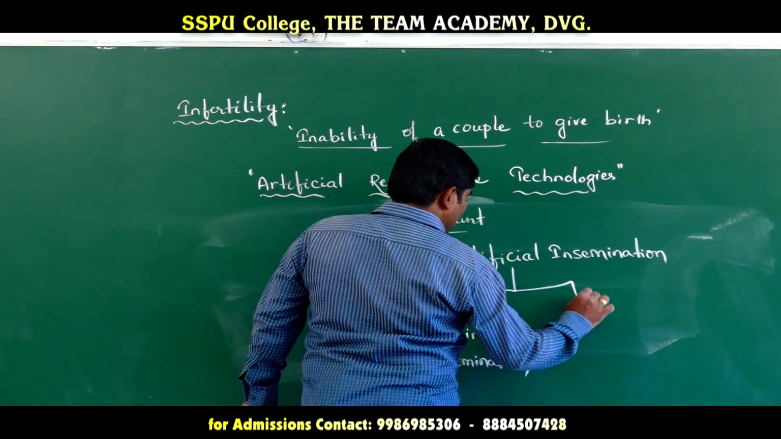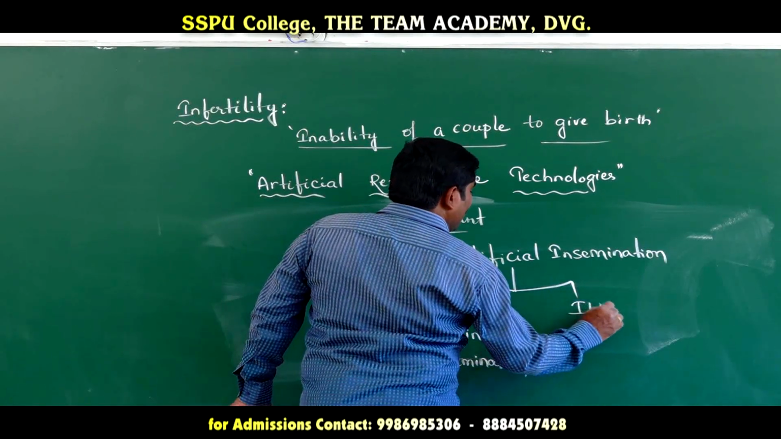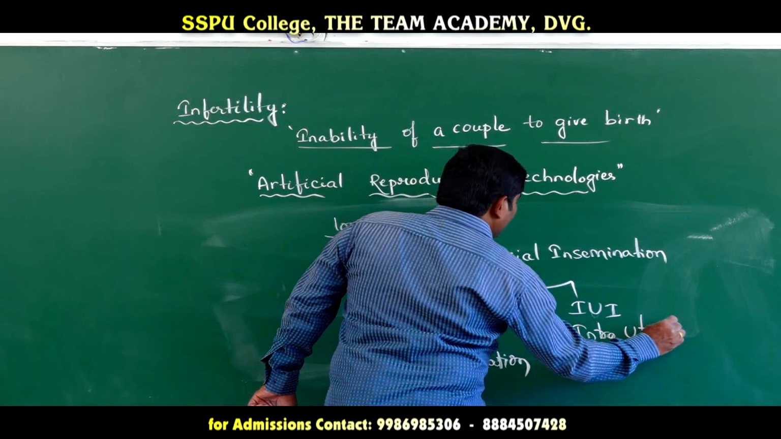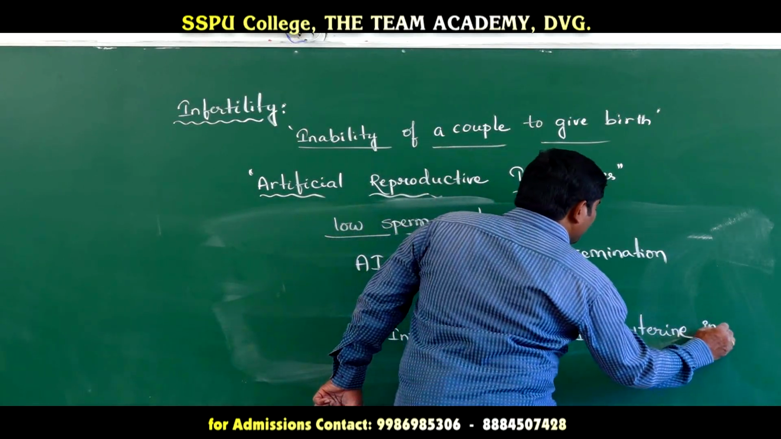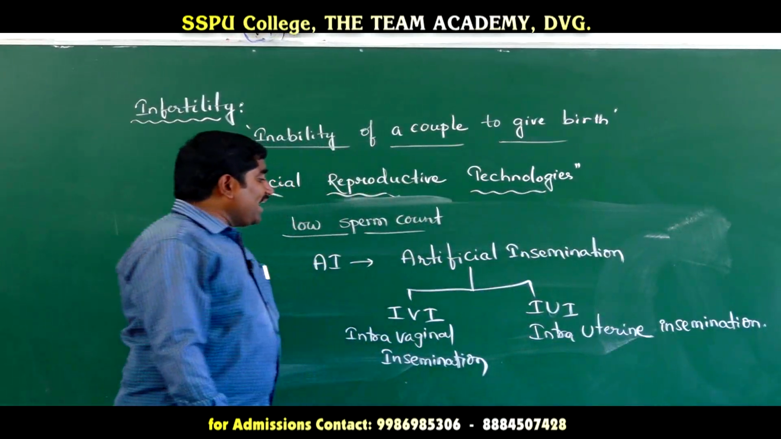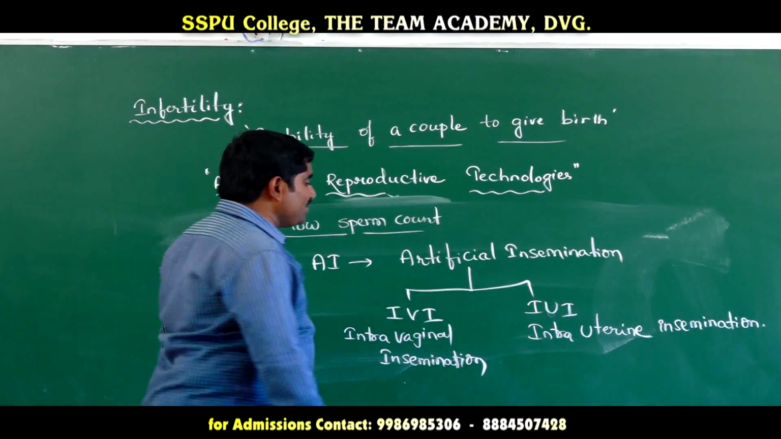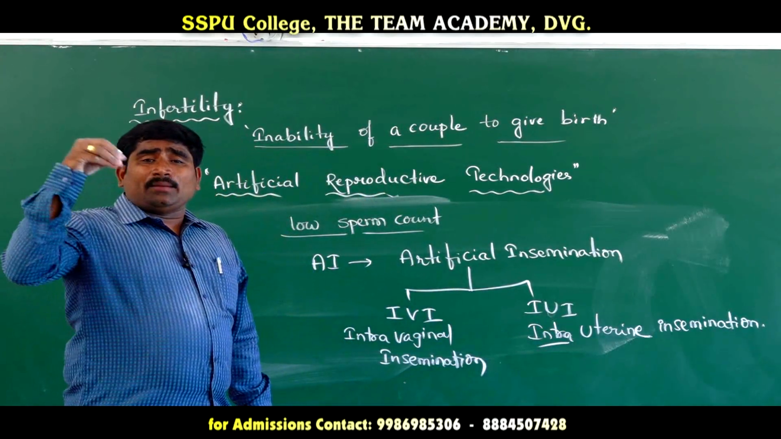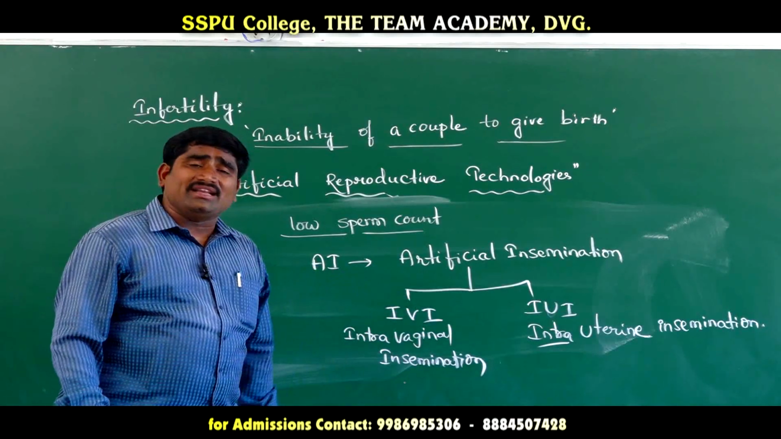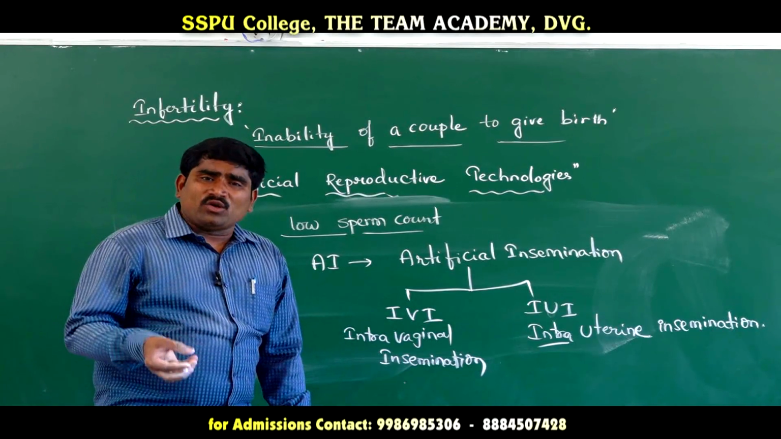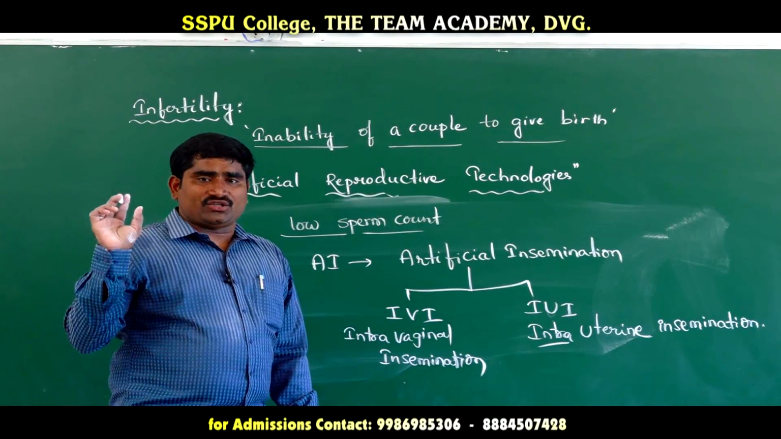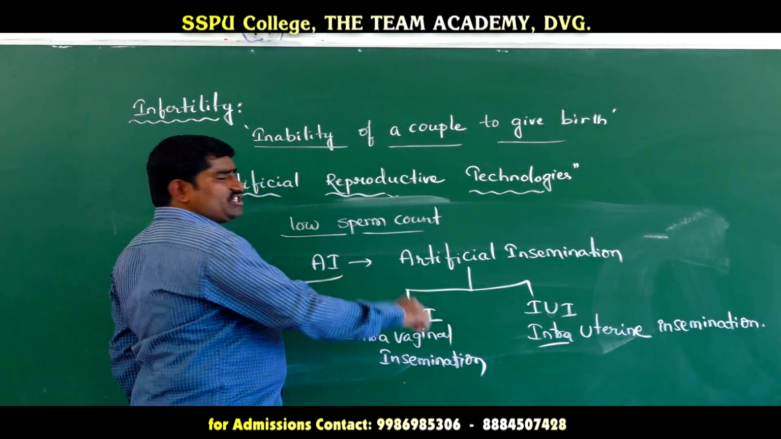The next one is IUI, intrauterine insemination. In intrauterine insemination, the sperm is deposited into the uterus. If the sperm is deposited into the vagina, then it is called intravaginal insemination. Both are called artificial insemination only.